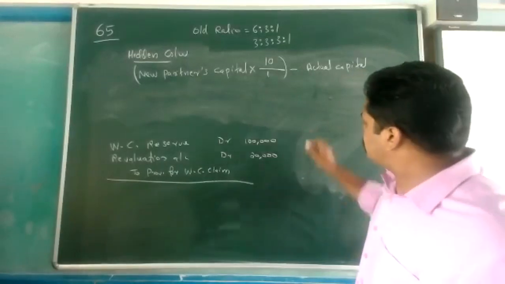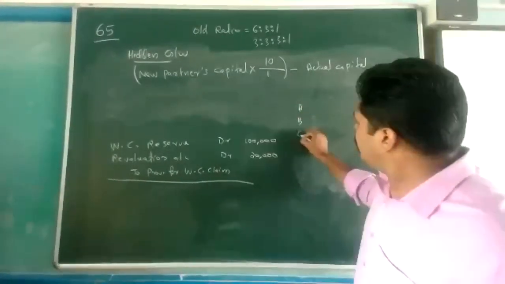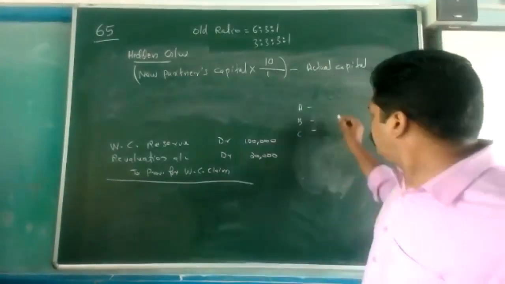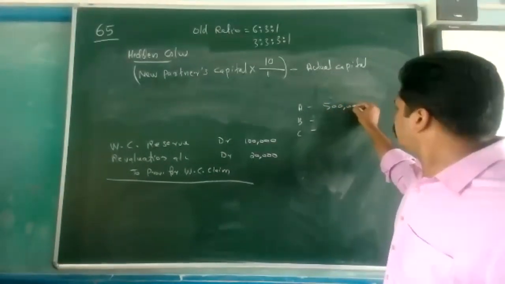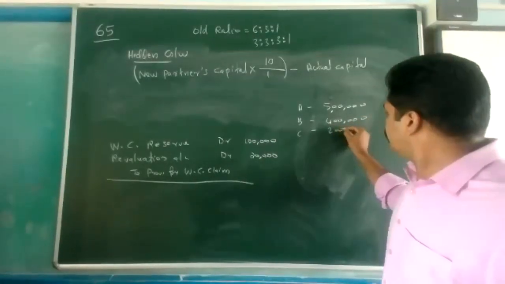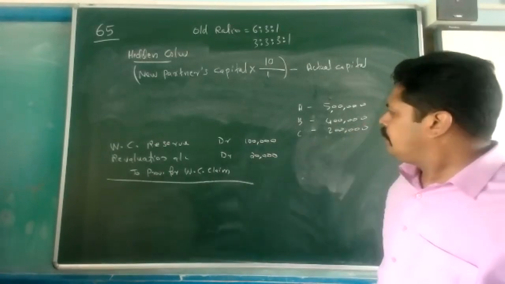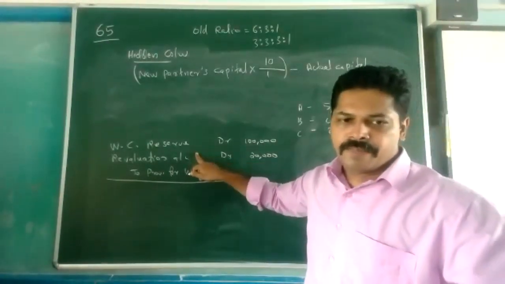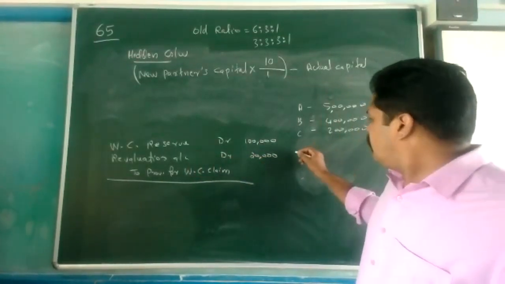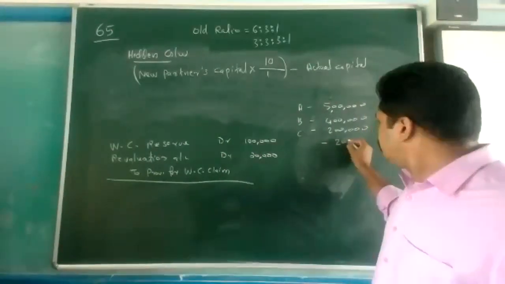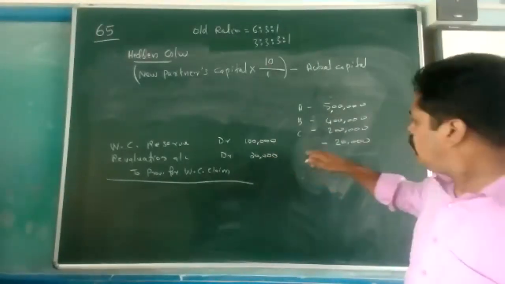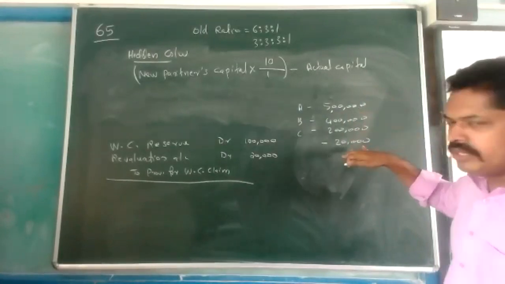Then the capital of A, B, C is given in the first paragraph. 542. Then according to the first adjustment, revaluation account 20,000 to be debited. This is a loss for us, that is minus 20,000. Because when we distribute this 20,000 among the partners, in all the partners' capital accounts, totally 20,000 will decrease.